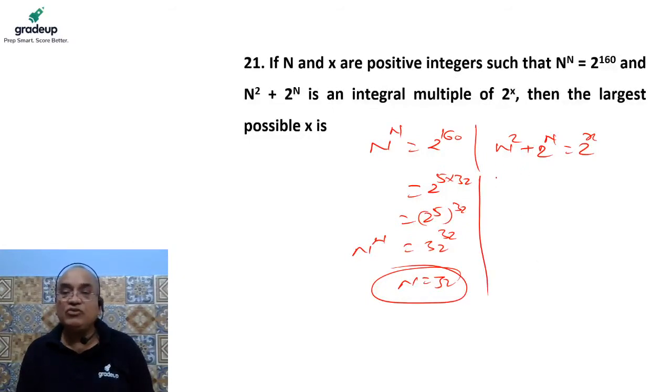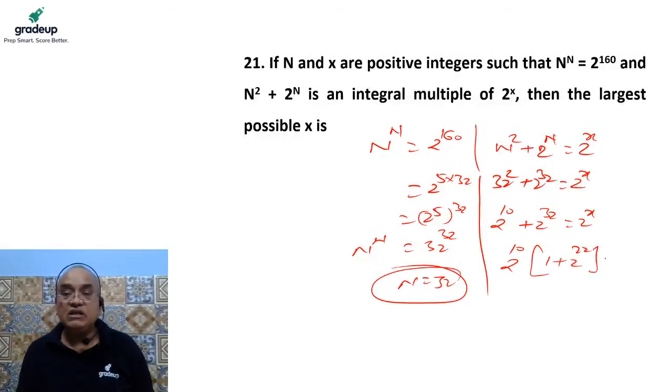Now put n equal to 32 here. It is 32 square plus 2 to the power 32 is equal to 2 to the power x, which can be written as 2 to the power 10 plus 2 to the power 32 is equal to 2 to the power x. 2 to the power 10 can be taken out, which gives 1 plus 2 to the power 22, equal to 2 to the power 10 into some integer value.